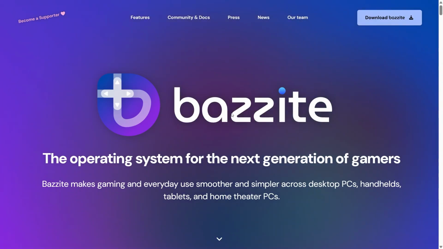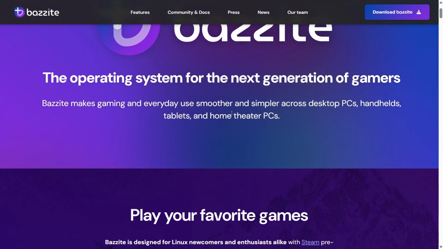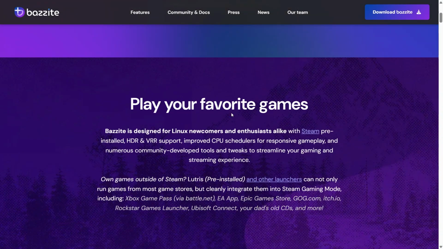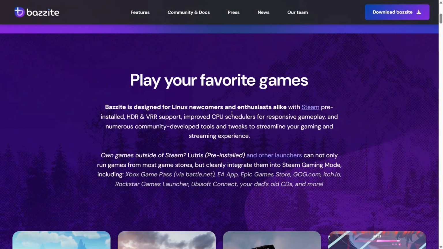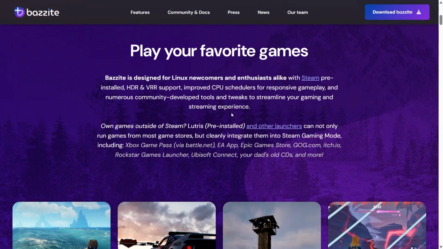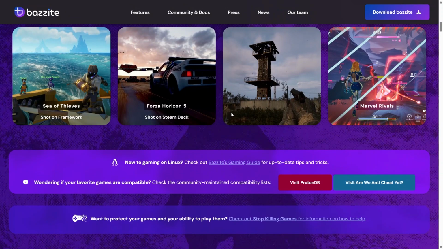One of Bazzite's biggest strengths is support for games outside of Steam. With launchers pre-installed and other launchers supported, users can run games from Epic Game Stores, GOG, EA App, Ubisoft Connect, Battle.net, itch.io, and more, all integrated into system gaming mode. This makes it easier to manage a large and mixed game library.